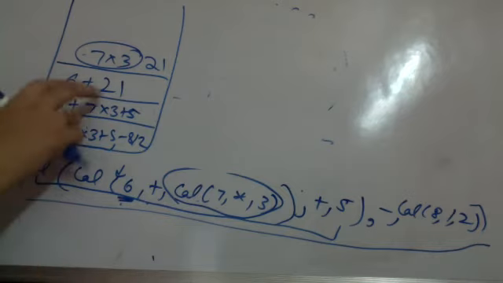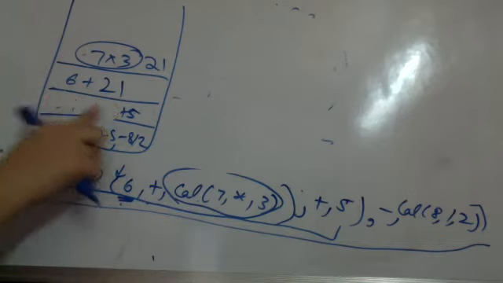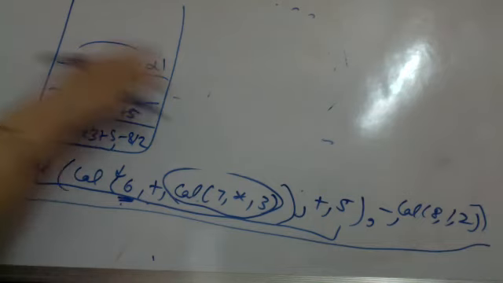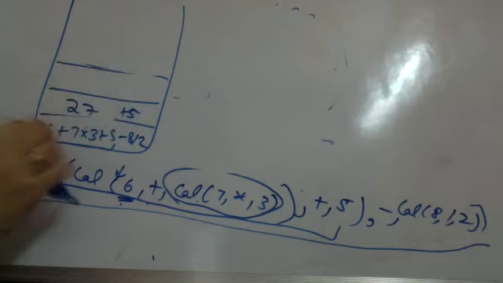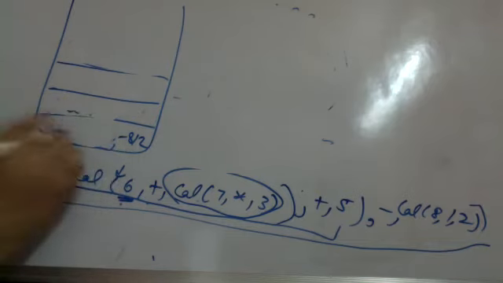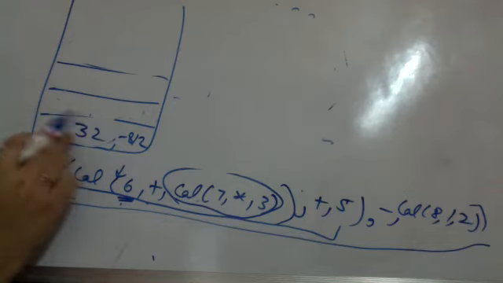When it is replaced, यहाँ पे भी हमें expressions मिल गए. This is calculated and replaced here. It is calculated as 27. So stack में से ये values delete होती चली गई. Now when this is calculated as 32, it is replaced here. यहाँ से delete हुआ and it is replaced here, 32. Now I have got operand 1.